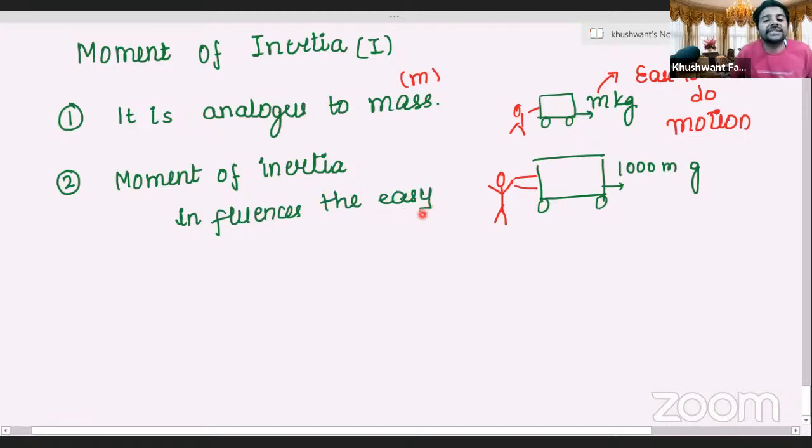मतलब ये एक physical concept है. अब इसका mathematical approach let's see. Ease of rotation. कितना easy है किसी object को rotate करना? How easy is it to rotate any object, or how difficult it is, is determined by moment of inertia of that body. This is the physical significance or qualitative significance. Now let's delve into the quantitative part of it.